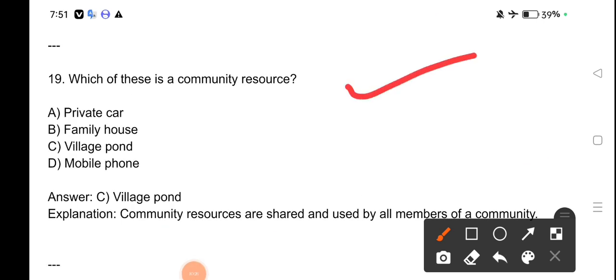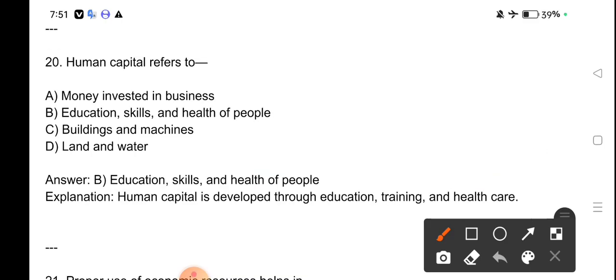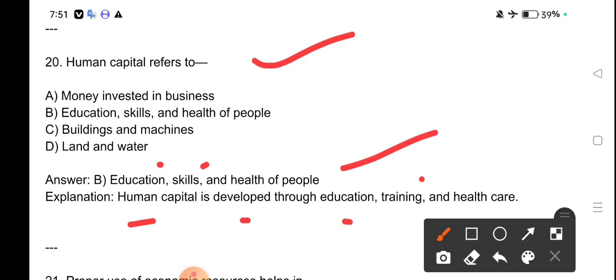Which of these is a community resource? Village pond. Village pond is a community resource. Community resources are shared and used by all members of a community. Human capital refers to education, skills and health of people. Human capital is developed through education, training and healthcare.